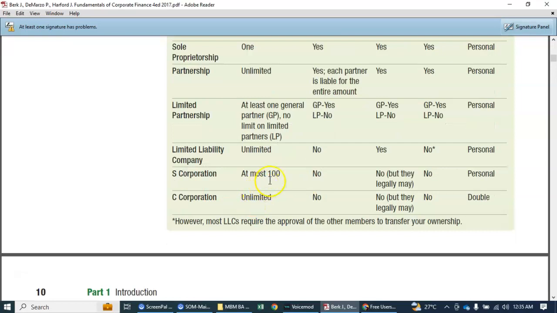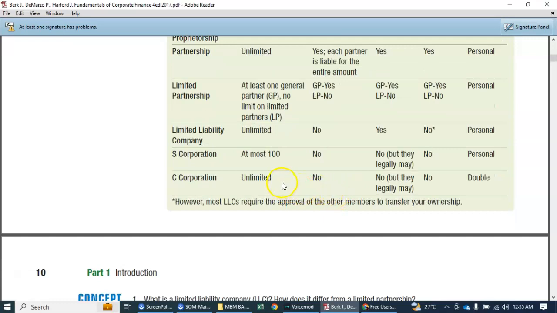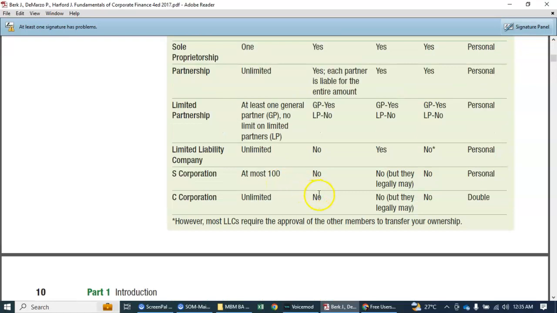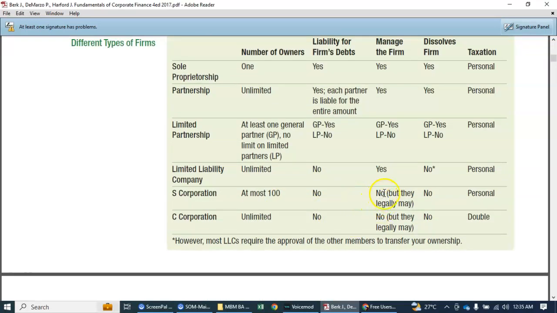S corporation, the owners allowed are only up to 100. The liability is also separate. And the C corp, the owners are unlimited and the liability is also separate, so it's not extended to the personal.